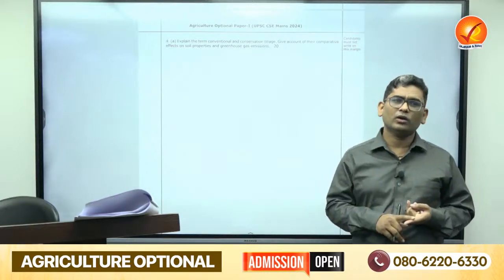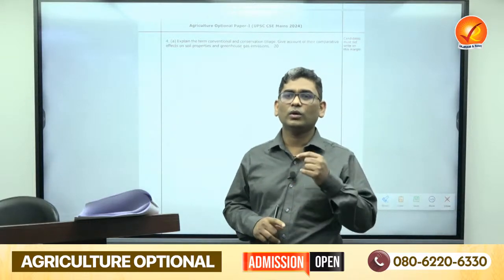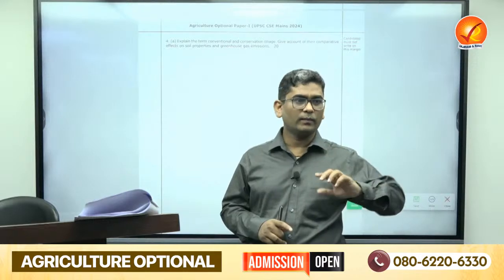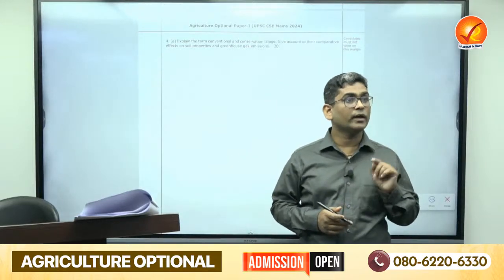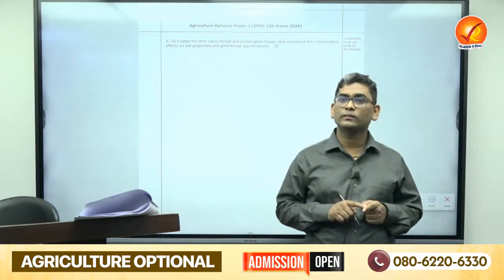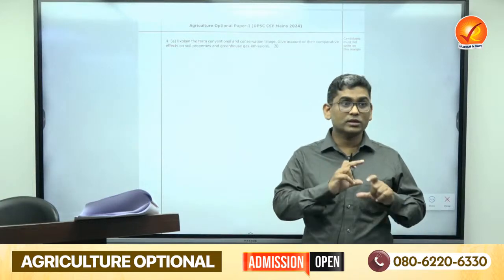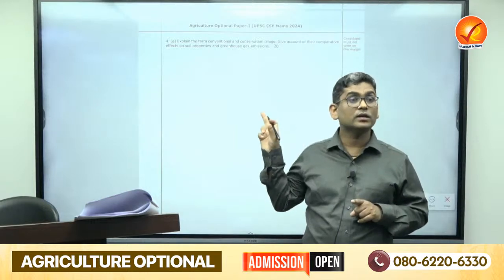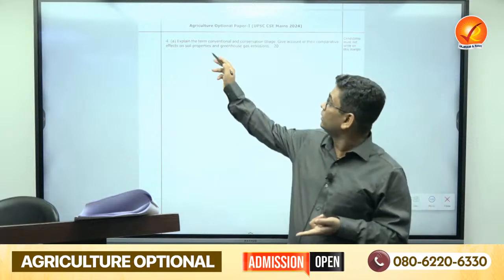But what are the negative things about this conventional one? They are mostly responsible for release of organic carbon as CO2 into the atmosphere. Continuous conventional tillage may compact the soil in case of heavy machinery. Another important thing, it may be responsible for the loss of moisture. It may also lead to soil erosion, because you are disturbing the settled soil and the soil profile. Sometimes conventional tillage may disturb soil microbes like earthworms. Okay, these are the things about the conventional.